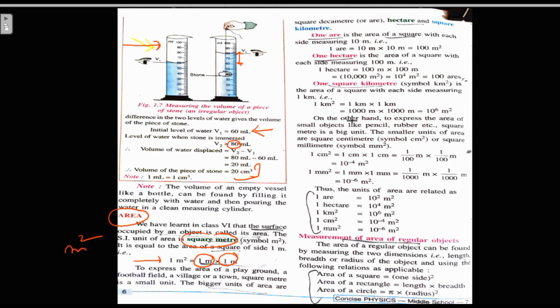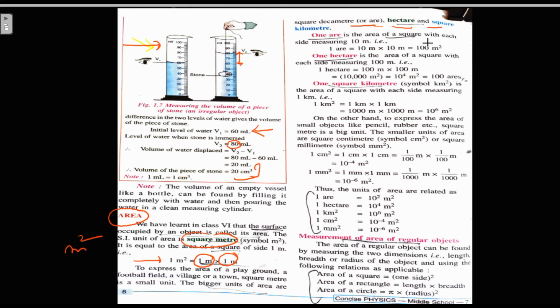So bigger units, as you know, are are, hectare or square kilometer.